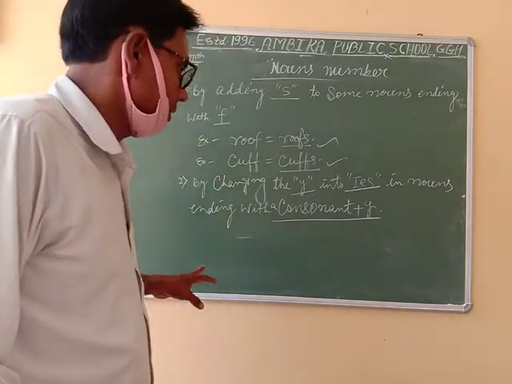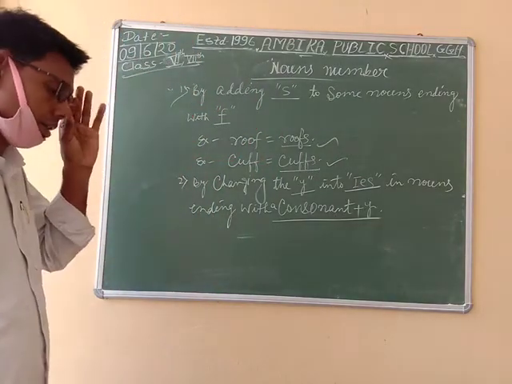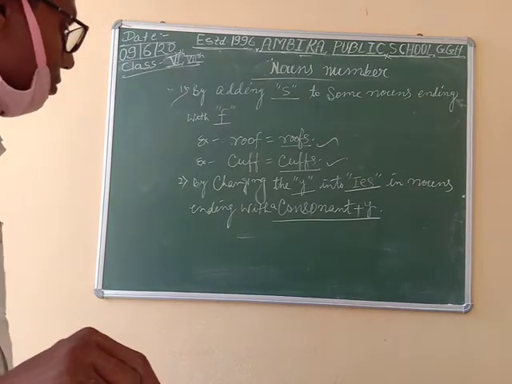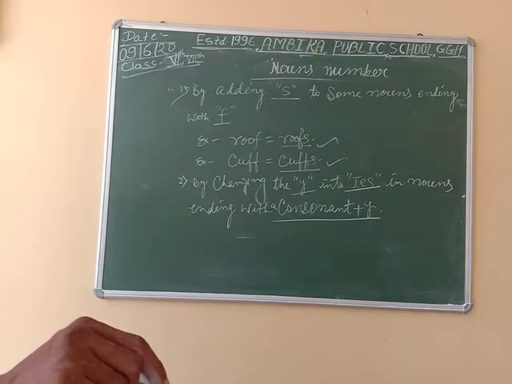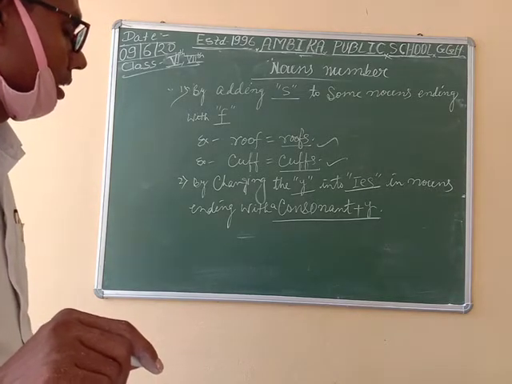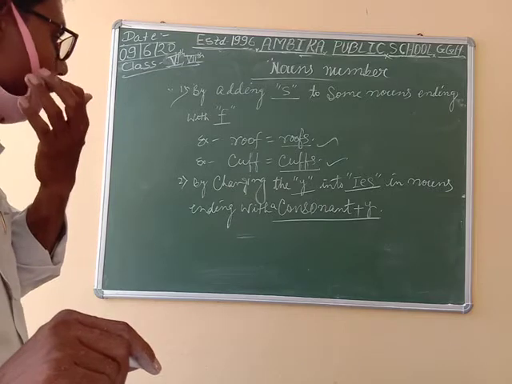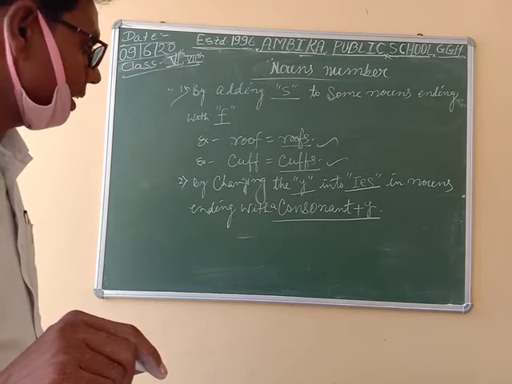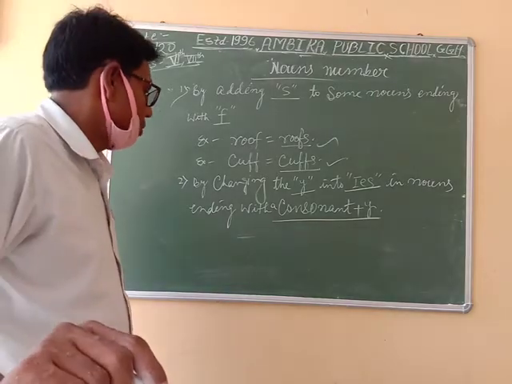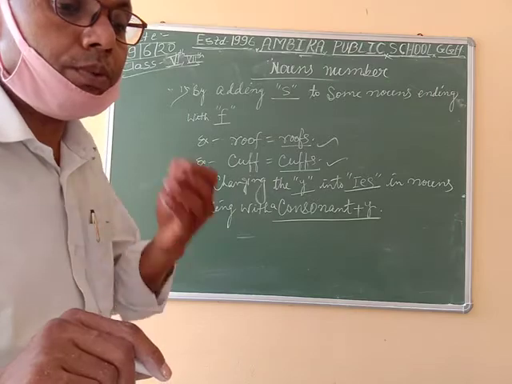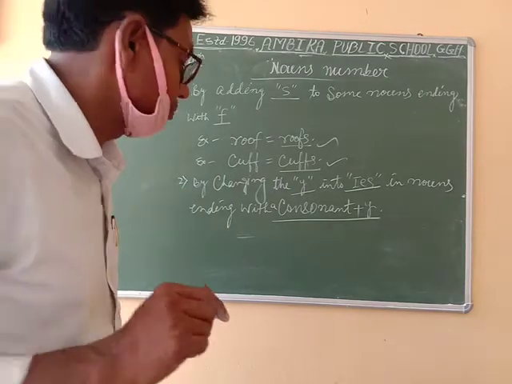This is a fact we have to understand, very logical and very important, because if the word ends with y, then we have to convert the y into ies to make the plural. Follow the examples.